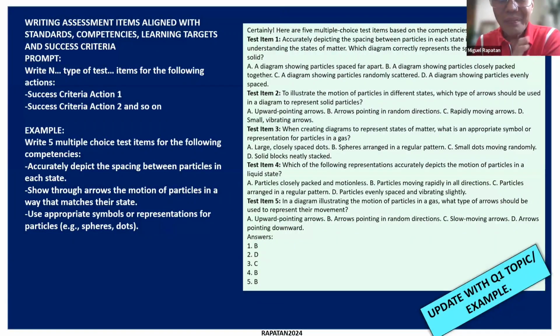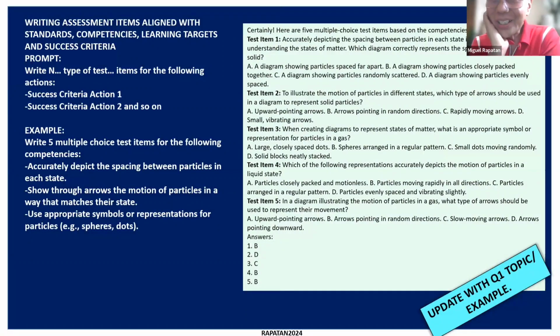So you can see here in what ChatGPT did for the prompt that was given, it gives first the corresponding success criteria, and then it gives the test question. So you can already see alignment between the test question and the criteria. Okay.